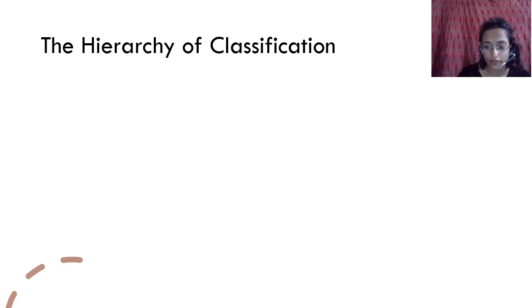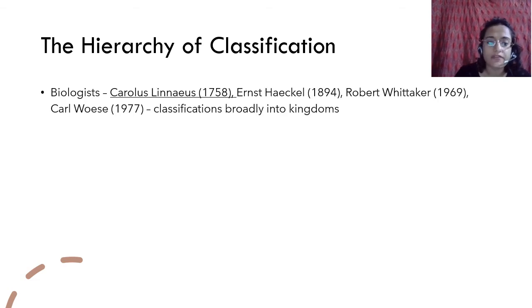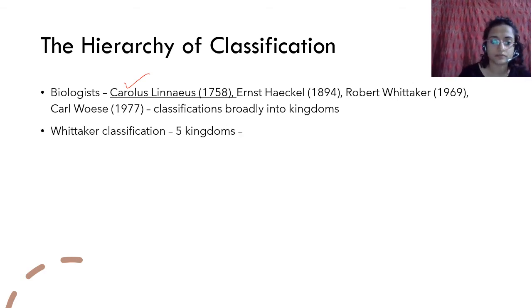we come to the hierarchy of classification. So classification का hierarchy, the first thing, how classification was done, was by biologist Carolus Linnaeus. You will learn about him further ahead. Then you had Ernst Haeckel, you have Robert Whittaker, and you have Carl Woese. And they classified broadly into kingdoms. So they took all organisms, and then they started classifying them into different kingdoms. Whittaker is the one that we are going to be following.